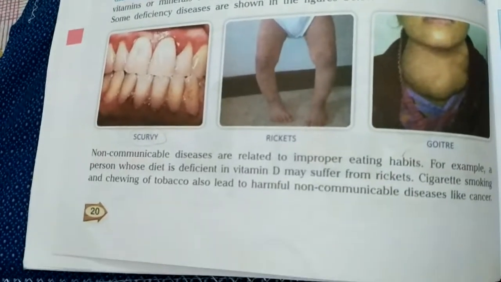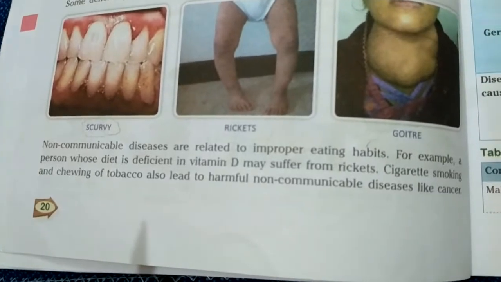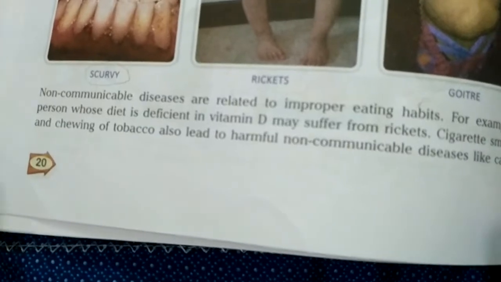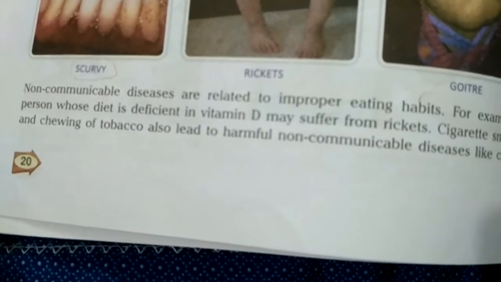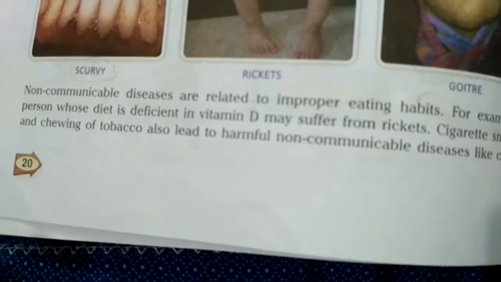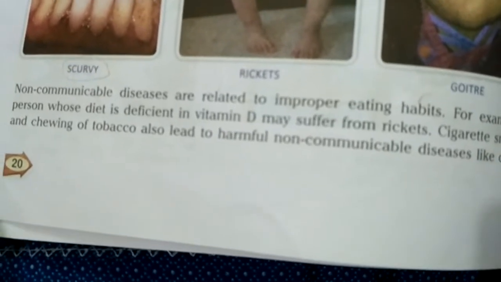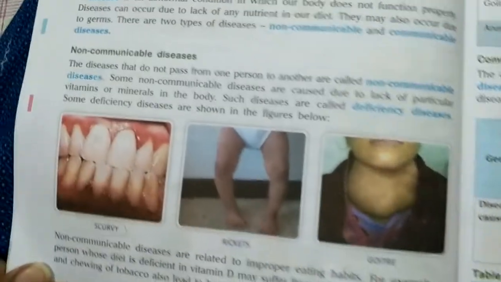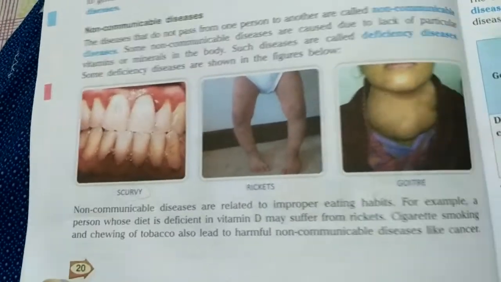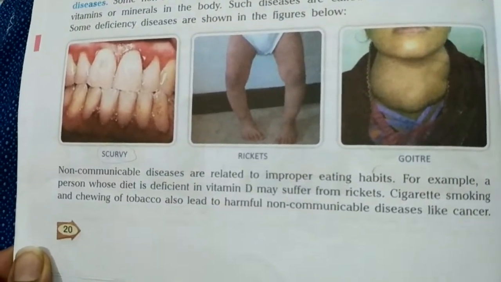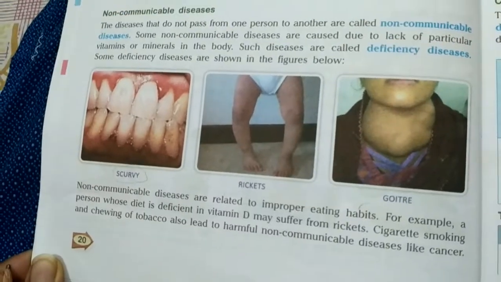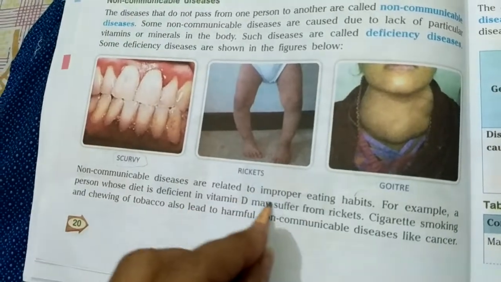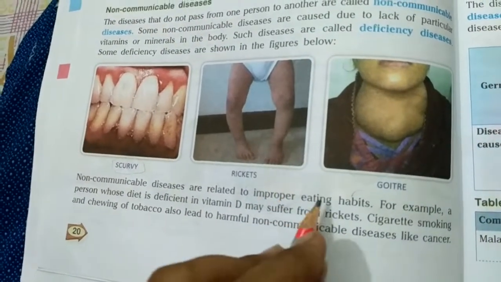Now, non-communicable diseases are related to improper eating habits. Obviously, if we do not adopt healthy or proper eating habits, if we do not take a balanced diet with all the required nutrients in a proper and adequate amount, then there will be a shortage of nutrients in our body, and it will lead to one or the other kind of disease. So that's what is written over here, that these non-communicable or deficiency diseases are related to improper, not healthy eating habits.